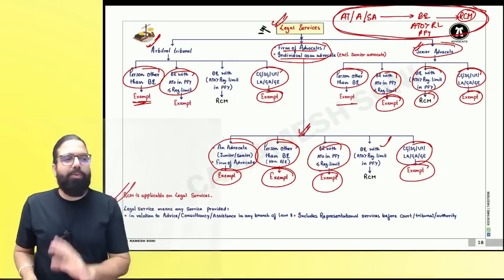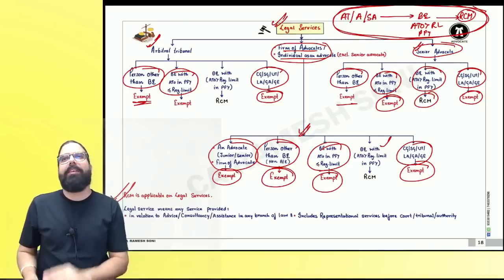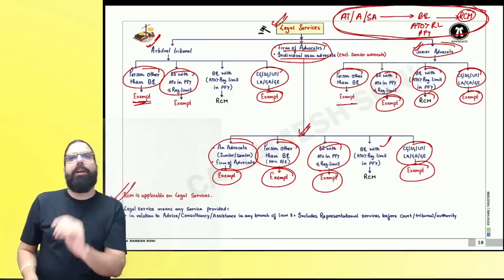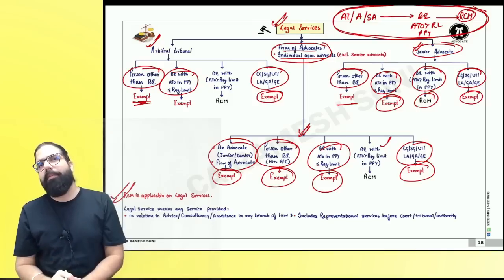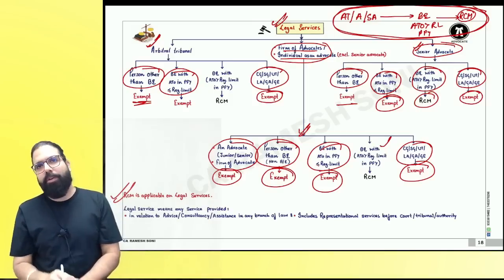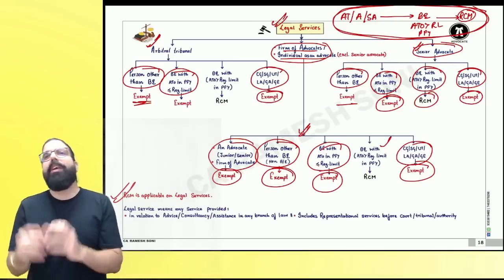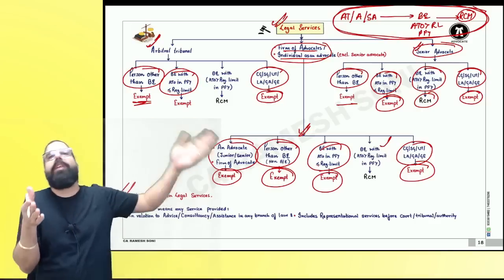Now, here, a lot of students have thoughts, and they go ahead and ask, sir, senior advocate giving to another advocate. Are you guys able to understand? You tell me one thing. You as an advocate, why will you take a senior advocate's service? You will not go ahead and take it. Are we clear, everyone? Generally, senior advocate services are taken for the client.